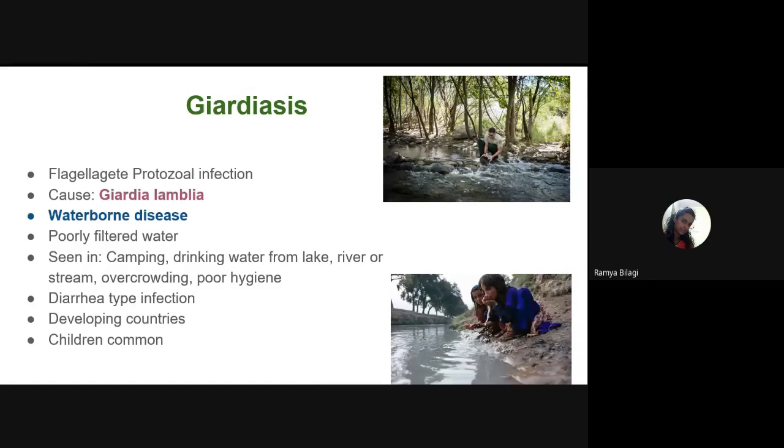Okay, students, we'll solve some more MCQs related to amoebiasis. Ingested RBCs within the trophozoites seen under the microscope is a characteristic feature of Entamoeba histolytica. True or false?